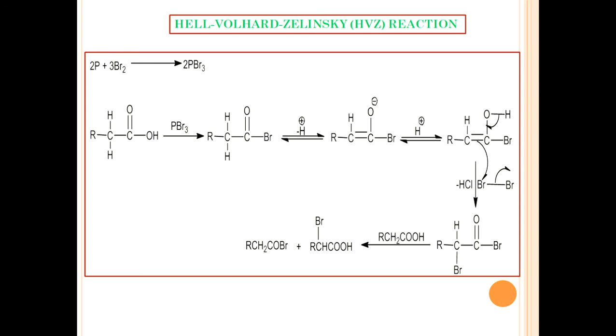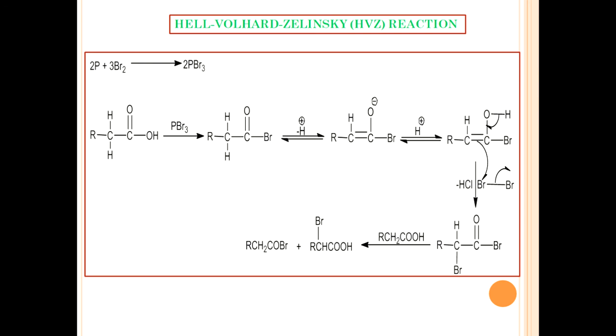After that, halogenation of the acid halide takes place due to the greater acidity of the alpha hydrogen atom, because of the inductive effect of both the carbonyl group and the halogen atom. The halogenation of the enol form with bromine gives alpha halo acid halides.